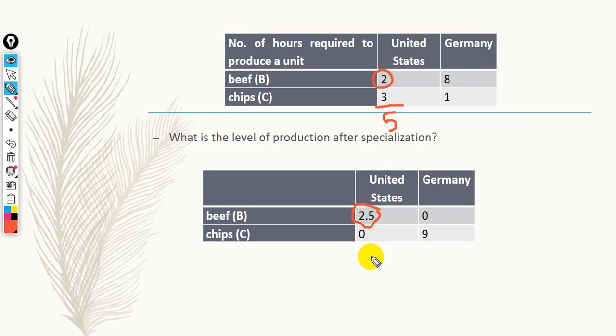With respect to Germany, people work for 9 hours. They are going to specialize in the production of chips. They produce a unit in 1 hour, so they can produce 9 units, 9 divided by 1, and 0 beef. So this is production after specialization.